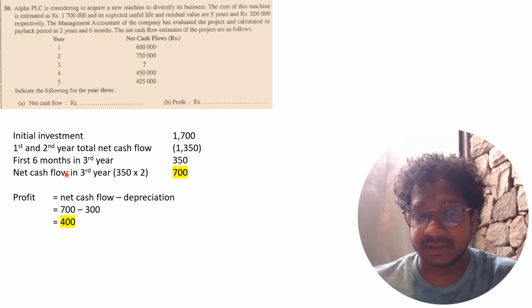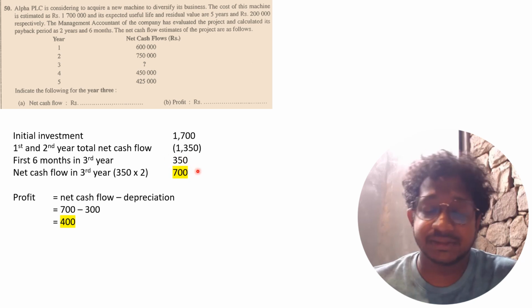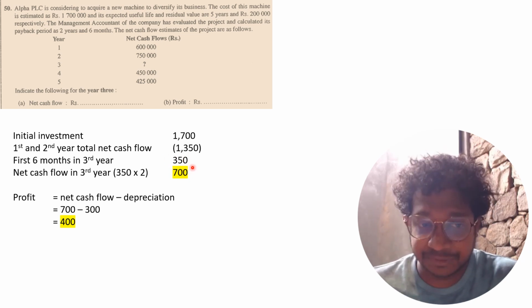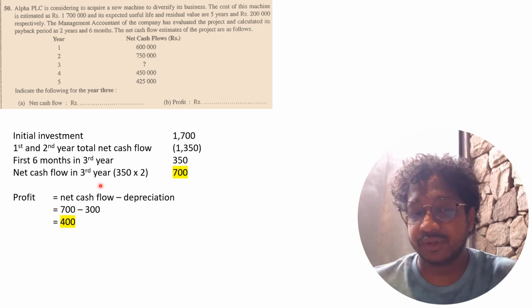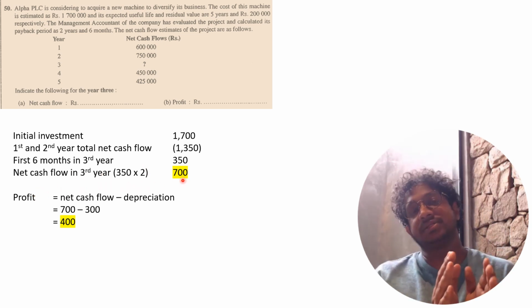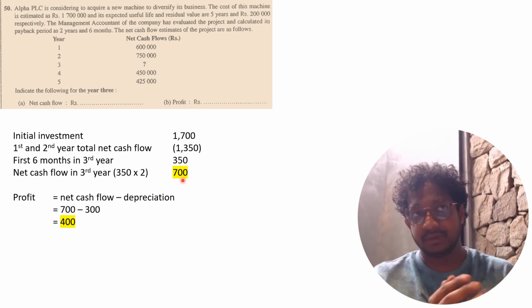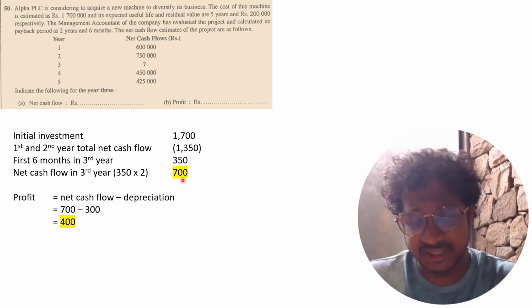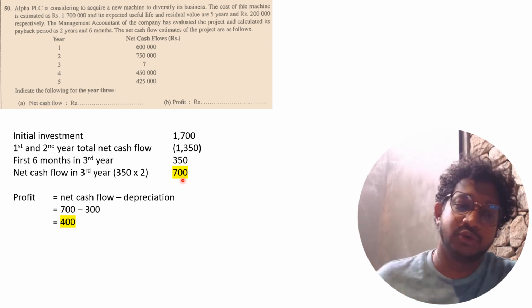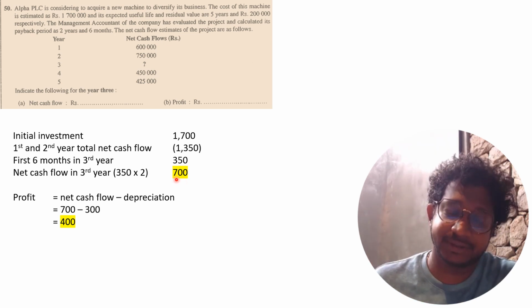They mention here the payback period is 2 years and 6 months. So in the first 6 months of the third year, the payback value is 350. That is for the first 6 months. So which means the total net cash flow for the third year is 700. Why? The first 6 months cash flow is 350, and the last 6 months 350. Altogether the total net cash flow is 700.